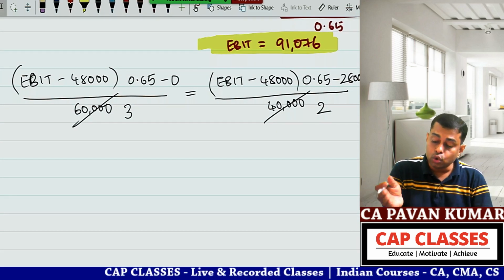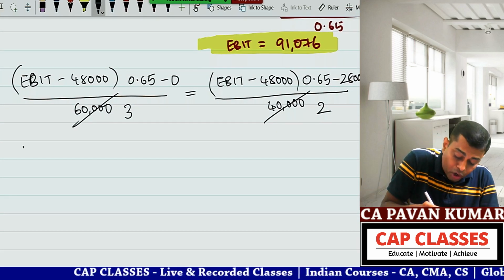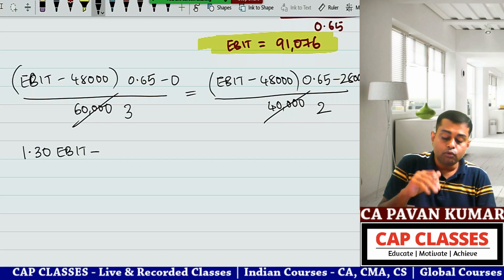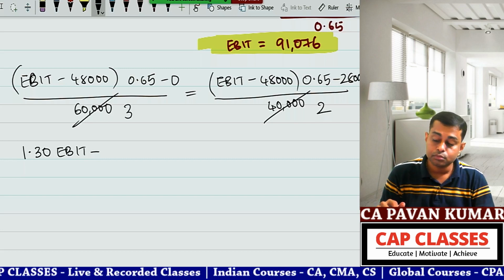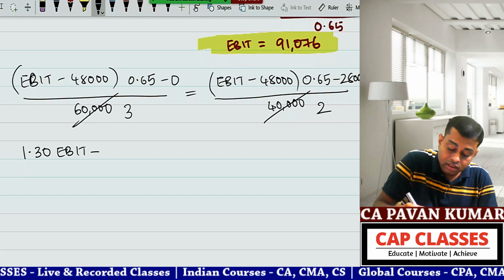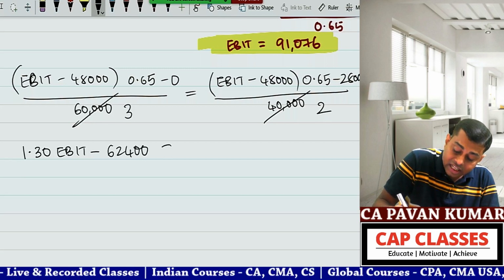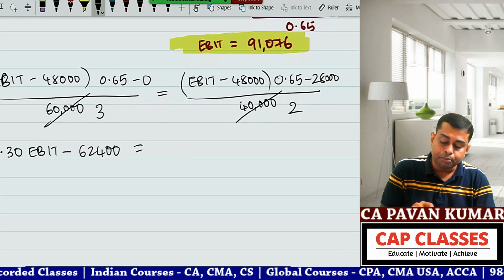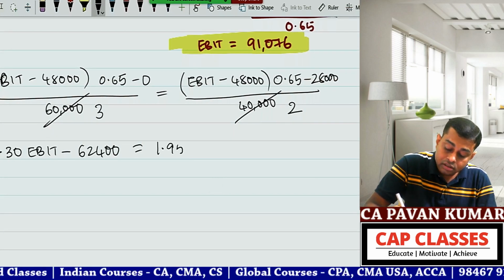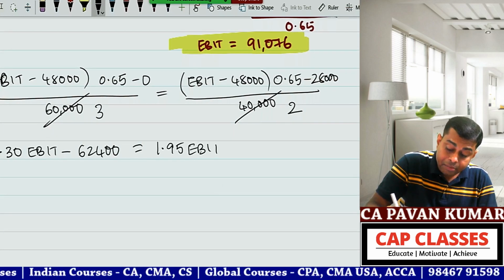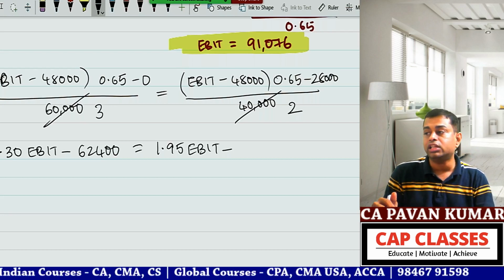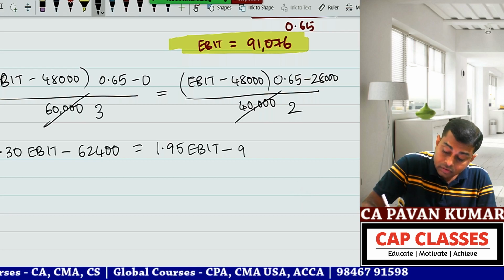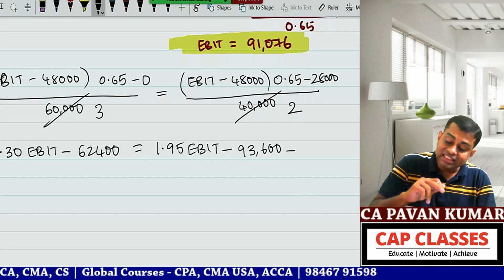Now cross multiply. 2 into 0.65, 1.30 EBIT minus 1.3 into 48,000, how much? 62,400. 62,400 is equal to, now take this 3 that side, 0.65 into 3, 1.95. 1.95 EBIT minus 1.95 into 48,000, how much? 93,600. 93,600 minus 3 into 28,000.